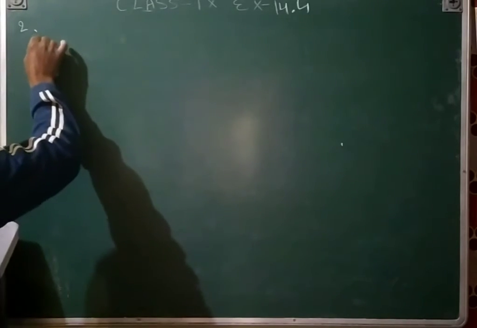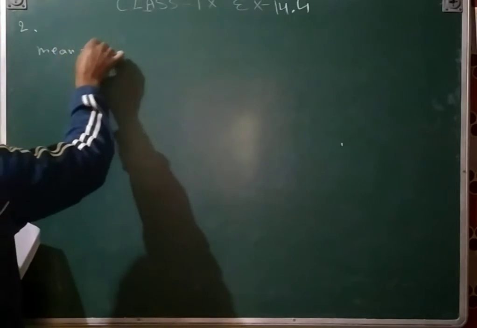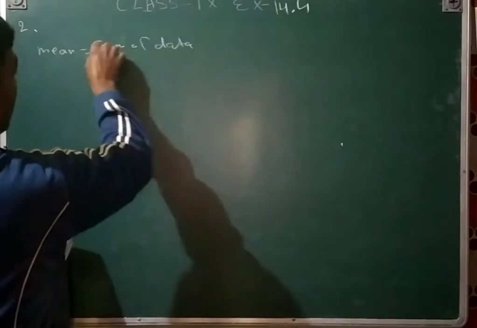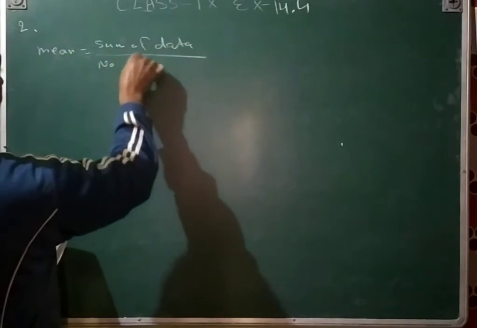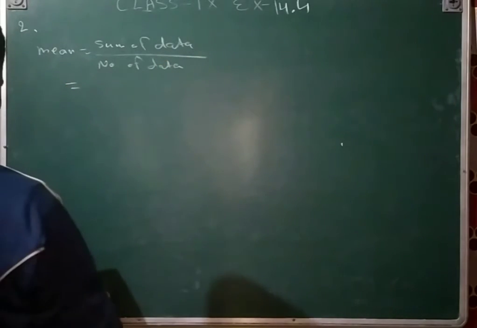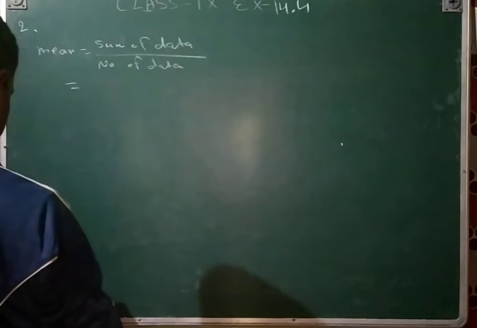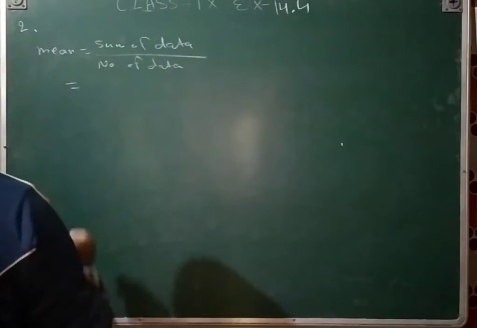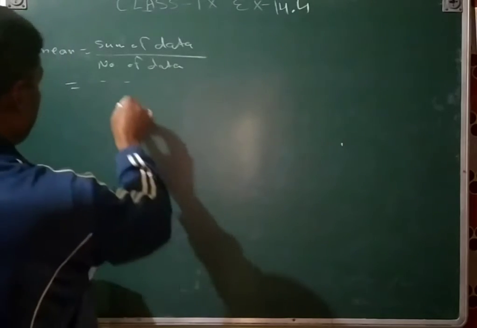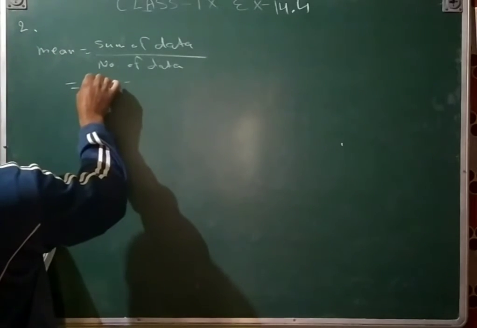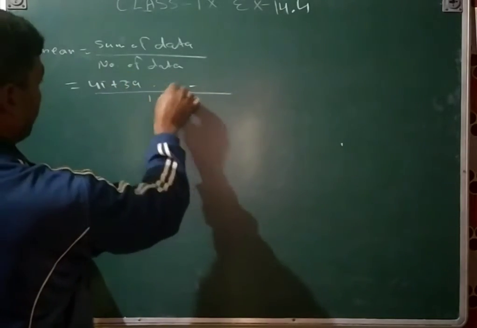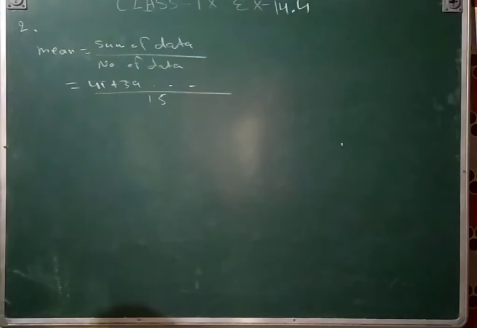Mean is equal to sum of data or observations upon number of data. Everything you will write in plus here, and then it will become upon 15. Plus 41 plus 39 and so on, upon 15, and then by calculation your answer will come.